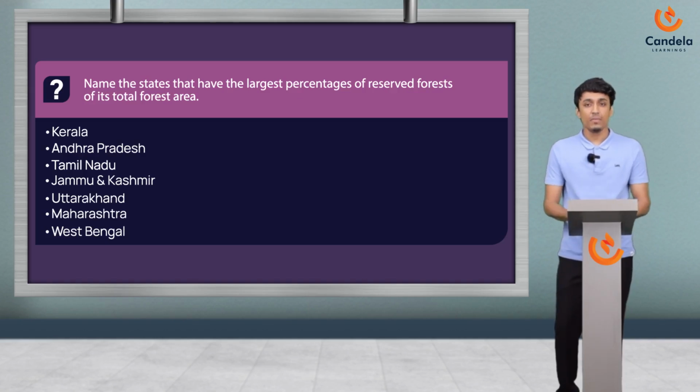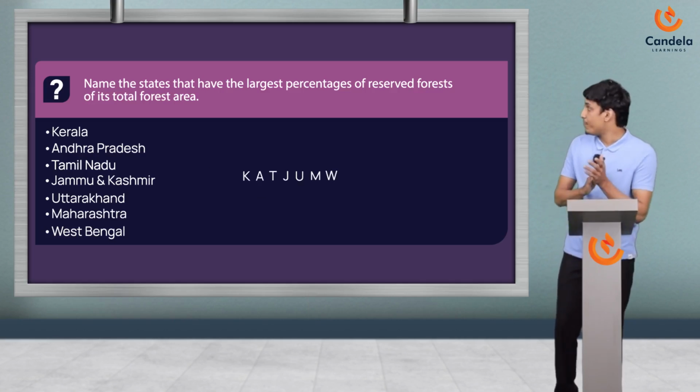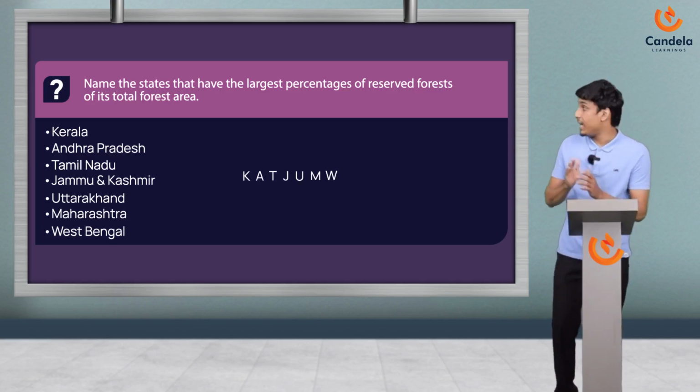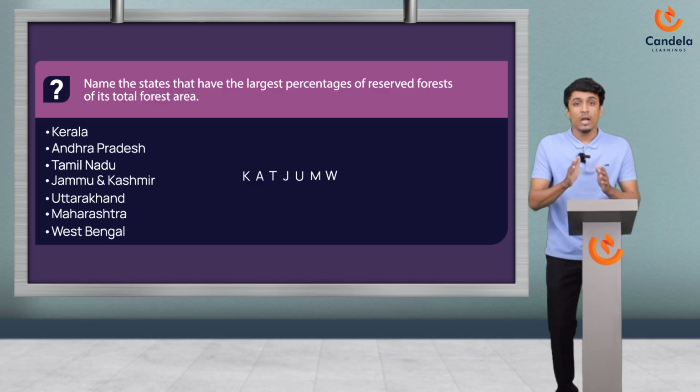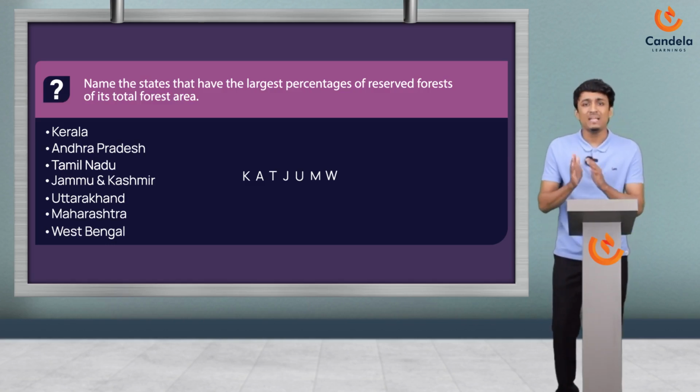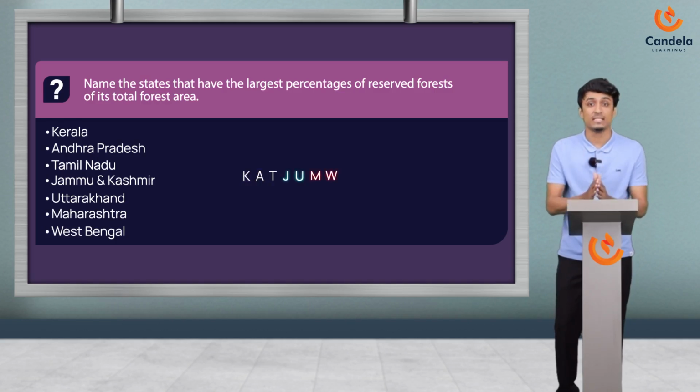Listen here. Please take a look at the first letters of every word. So, when they combine, it will be like this. Now, what you have to do is split those letters into three sets, with the first set having three letters and the remaining two sets having two letters each. So, when pronouncing these letters at a time, it will be like CAT, JU, MW. It sounds funny, I know, but listen here.